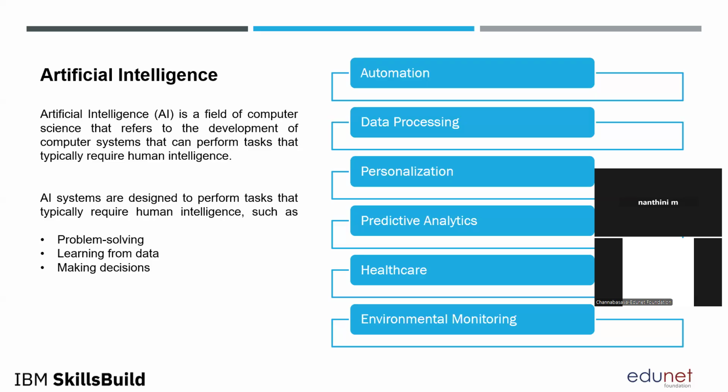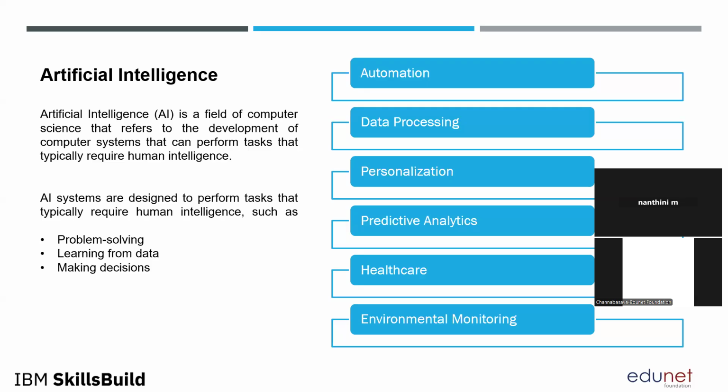It is all about imitating human abilities and solving problems to a certain extent. The next one is data processing. It can process a huge volume of data and, as I mentioned earlier, make decisions out of it. Then the next thing is personalization. As I mentioned earlier, it can focus on individual user preferences as well.